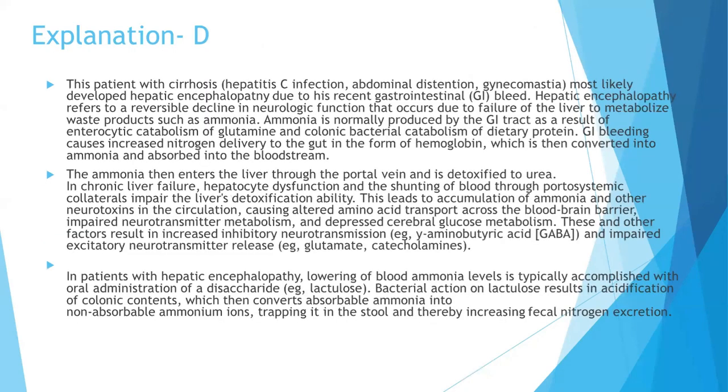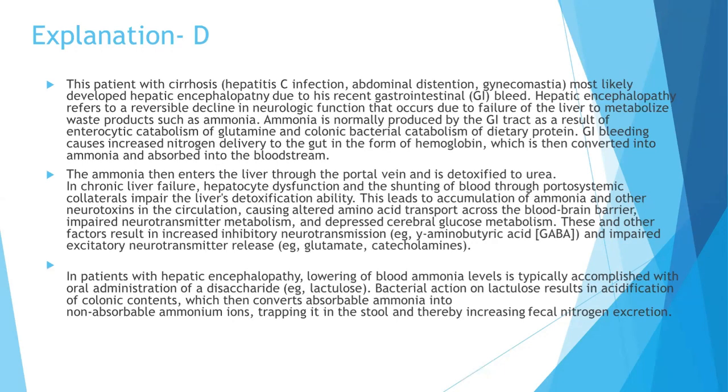So this patient with cirrhosis most likely developed hepatic encephalopathy due to his recent GI bleed. Hepatic encephalopathy refers to a reversible decline in neurological function that occurs due to failure of the liver to metabolize waste products such as ammonia. Now, ammonia is normally produced by the GI tract as a result of enterocytic catabolism of glutamine and colonic bacterial catabolism of dietary protein. GI bleeding causes increased nitrogen delivery to the gut in the form of hemoglobin, which is then converted into ammonia and absorbed into the bloodstream.